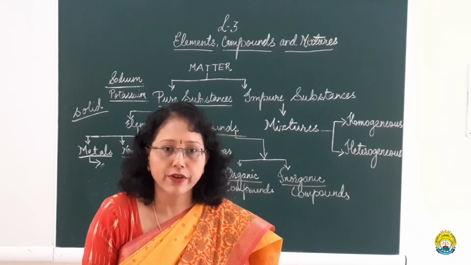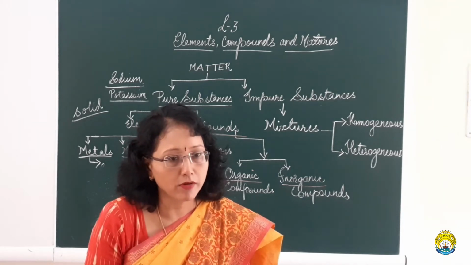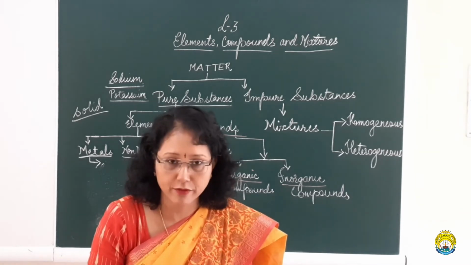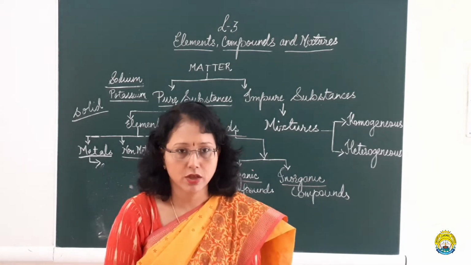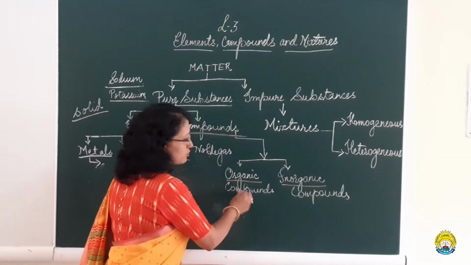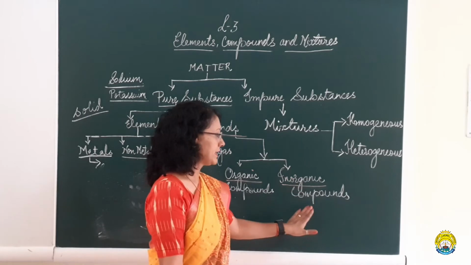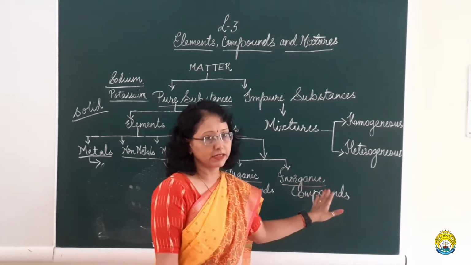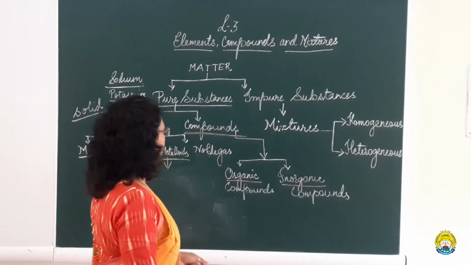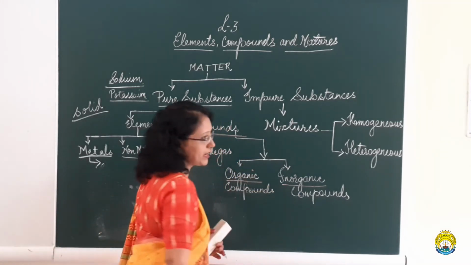Among the 118 elements, carbon is one of the elements. If carbon is present in a compound, in a molecule, then it is said to be an organic compound. If there is a compound with other elements and no carbon, then that is called an inorganic compound.